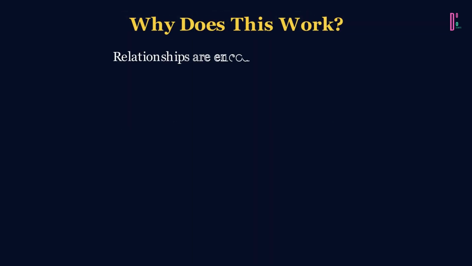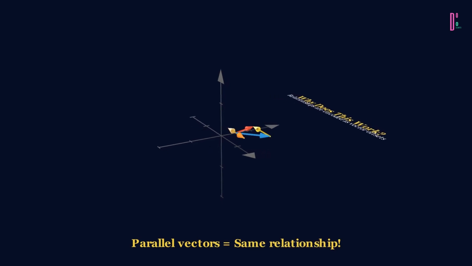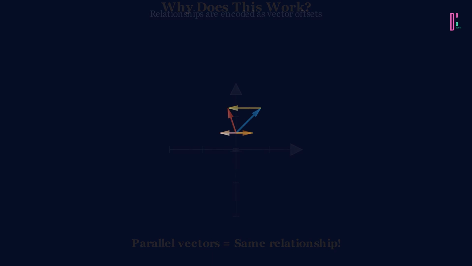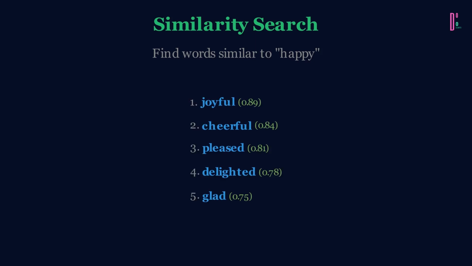Paris minus France plus Germany gives you Berlin, because both are capital-of relationships. Walking minus walk plus swim gives you swimming. The model learned verb tenses. These aren't cherry-picked examples. You can find similar words, explore analogies, and discover relationships purely through vector operations. This is why embeddings revolutionized NLP.